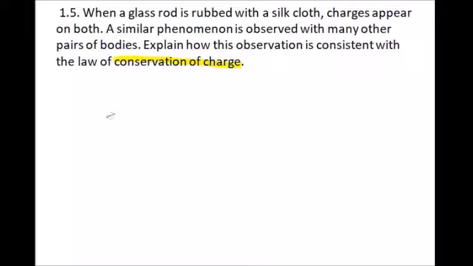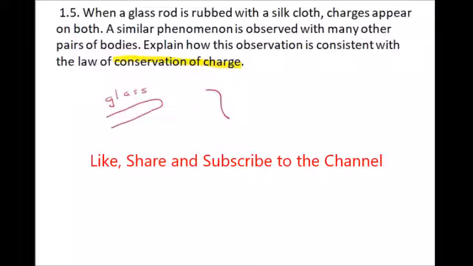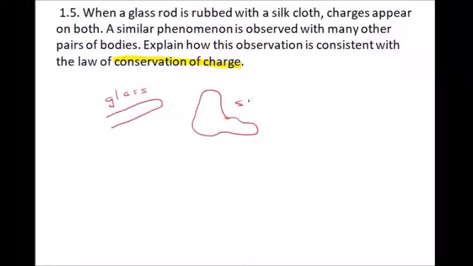Now, suppose this is a glass rod, and you have a silk cloth. When the glass rod is rubbed with the silk cloth, the glass rod becomes positive and silk becomes negative. How a body gets positive and negative charge is based on a property called electronegativity.